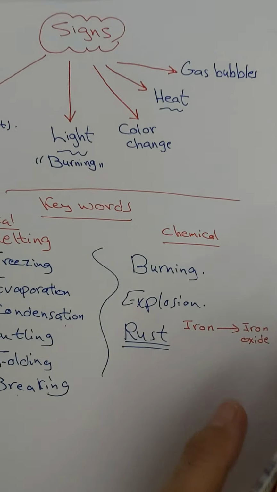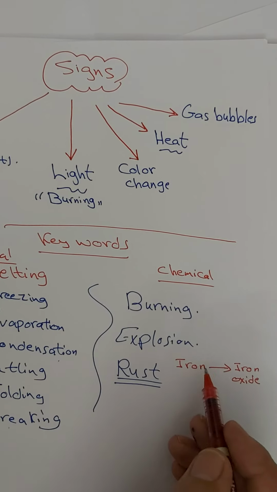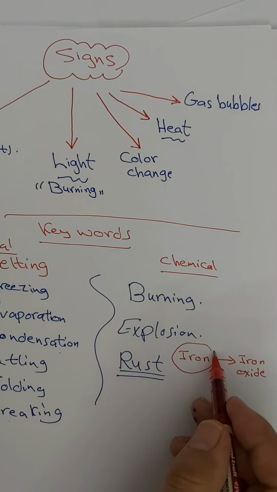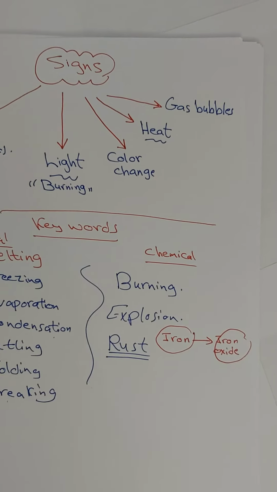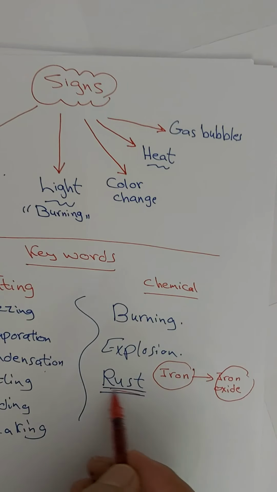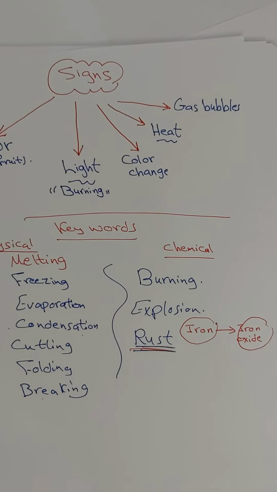Later we'll learn about this in chemistry. So iron with humidity, meaning water, over time will give iron oxide, and iron oxide's name is rust. And this is a chemical change.